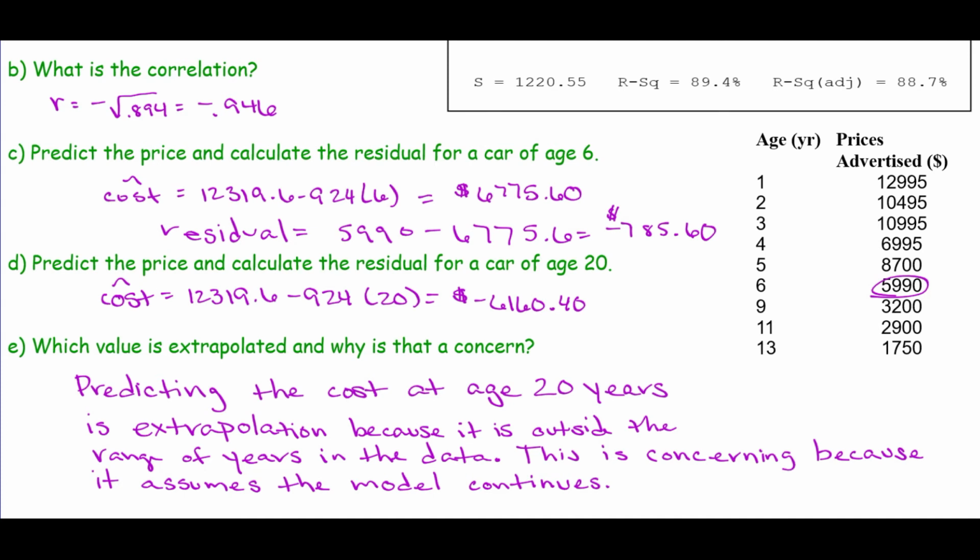So we're making some assumptions there about the data. In this situation, a car's value decreases as it gets older, but after a certain point, if you keep a car in good shape and you keep it long enough, then it becomes an antique and its value would begin to increase again. So we can't assume that the model continues forever.